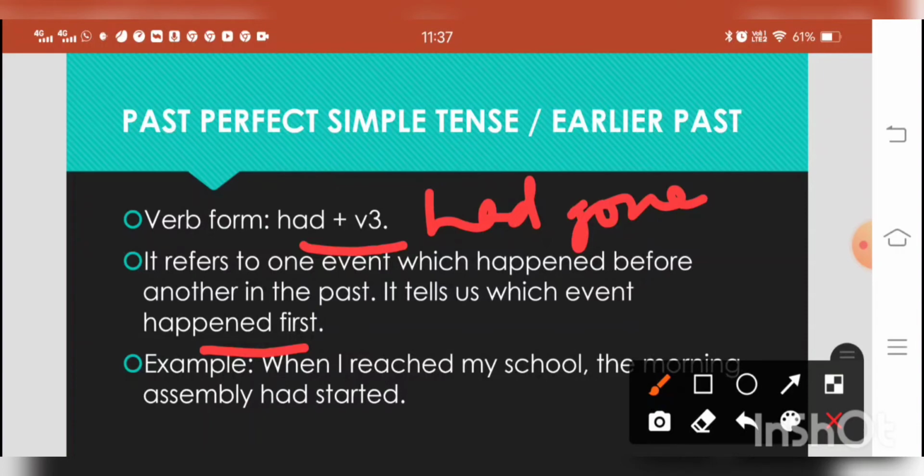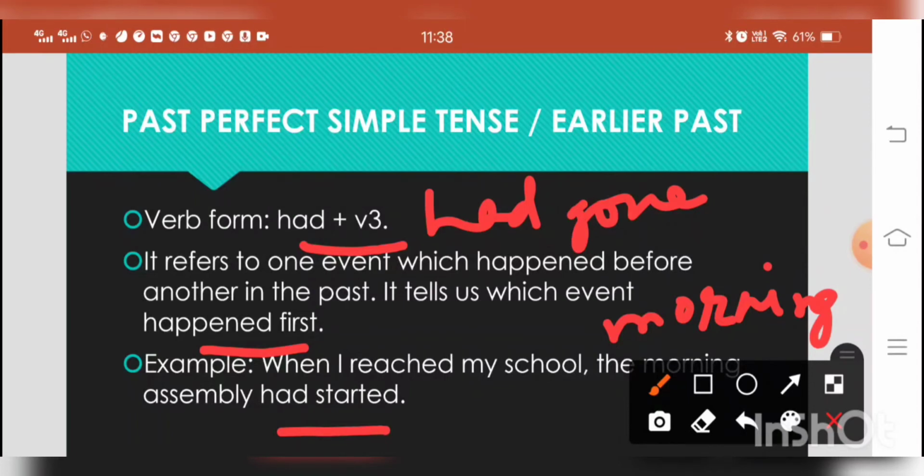When I reached my school, the morning assembly had already started, just started. So two actions took place in the past. One is reaching school and the second is starting of the assembly. So tell me, which action happened first? Assembly had started first. So we have used here past perfect tense, had plus third form. And which action took place later on? Reaching the school. So here we have used past simple.